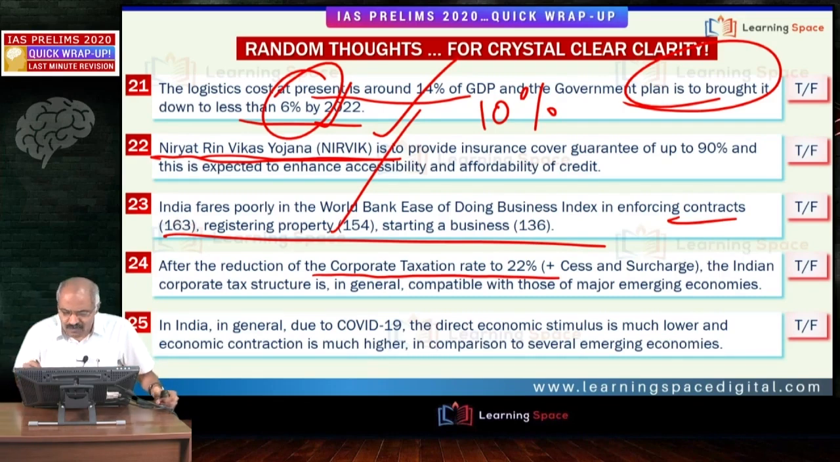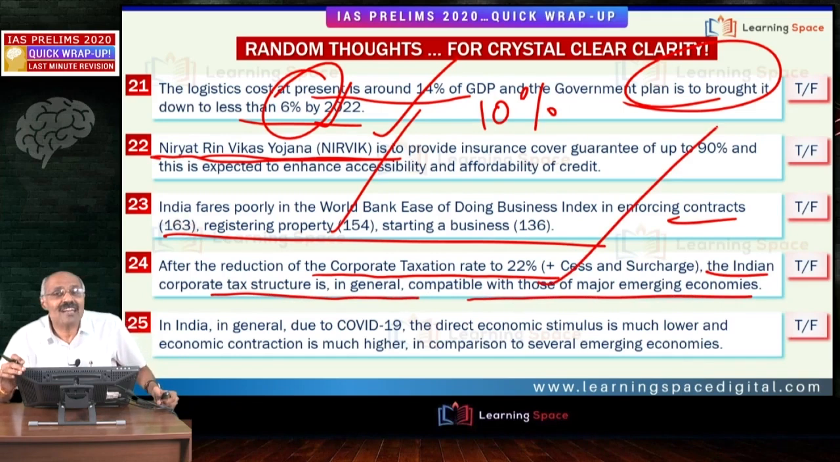And look at the statement now. The Indian corporate structure now is in general compatible with those of major emerging economies. Absolutely correct. After the reduction from 30% to 22%, our taxation structure is almost compatible with other emerging economies. Some economies may have high, some low taxation structure, but in general our corporate taxation rates are almost compatible with major emerging economies.